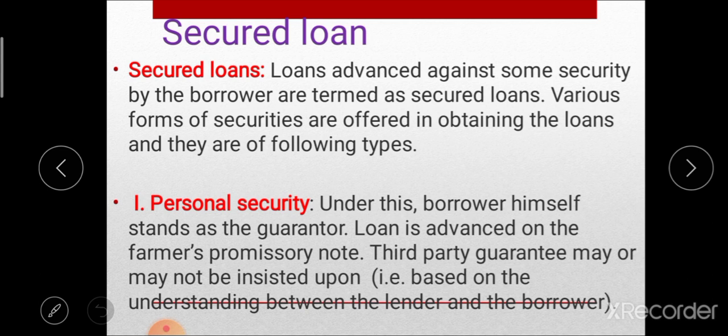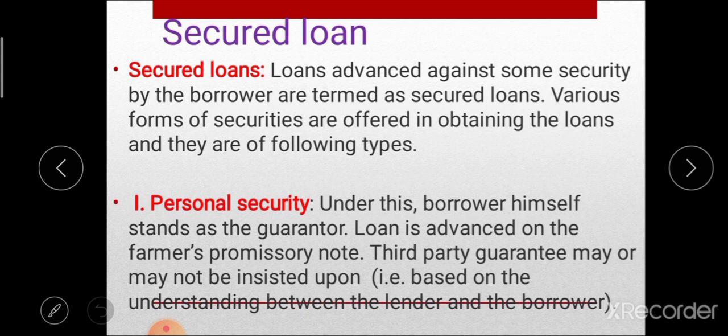Under secured loan, the first type of loan is personal security loan. Under this personal security loan, the borrower himself stands as a guarantor. That means when the farmer himself stands as a guarantor, that is called personal security loan. This type of loan is advanced on the farmer's promissory note.